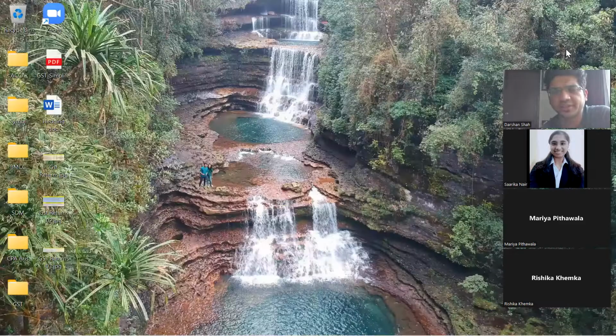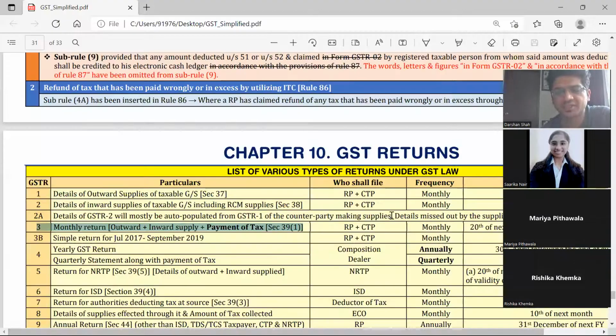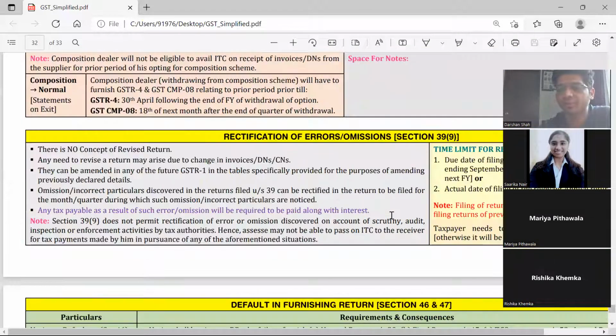All doubts clear in returns, I think. It's an easy chapter, but there are a lot of things to remember.